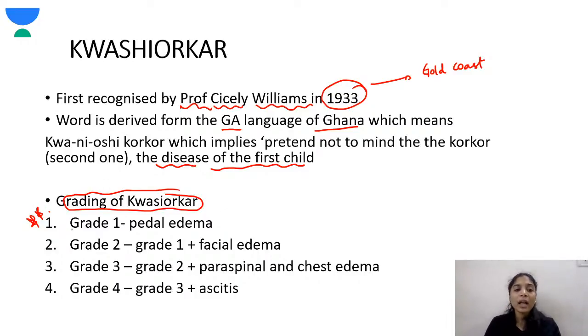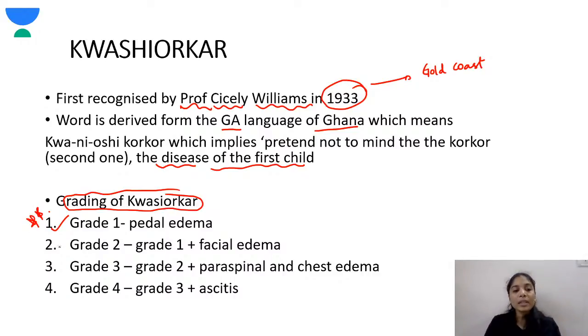Okay, so the child comes with grade 1 pedal edema. Pedal edema is the first thing you have to see. So how do you check for pedal edema? You have to pull the child's leg and press just above the ankle, on both sides, for 10 seconds, firmly, not very hard. And then if there is pitting edema, that is called pedal edema.